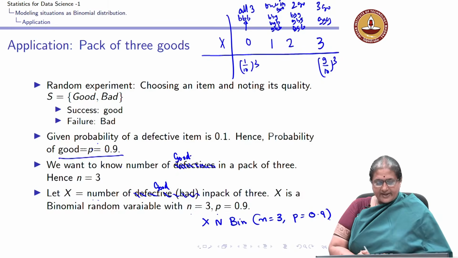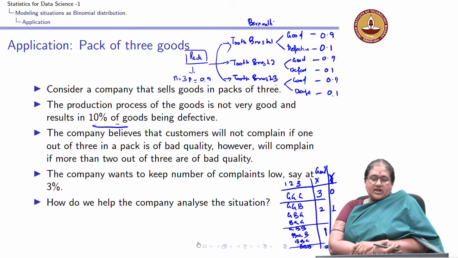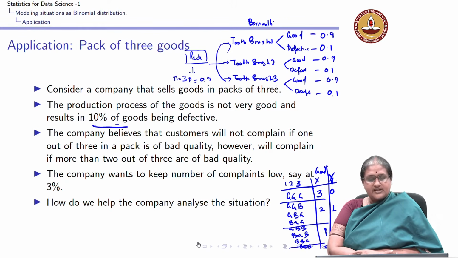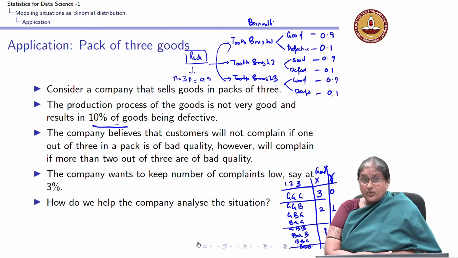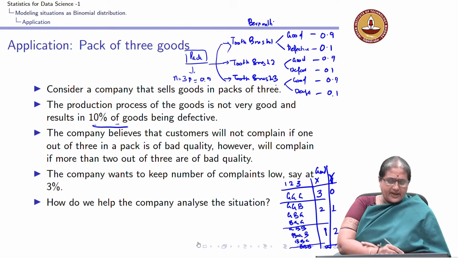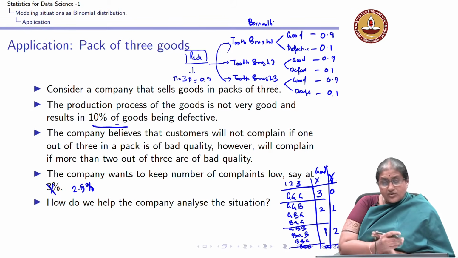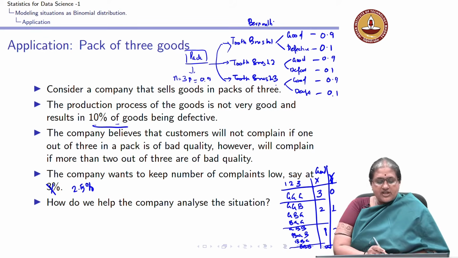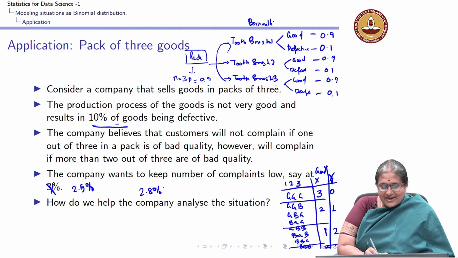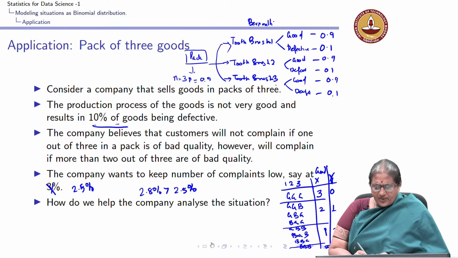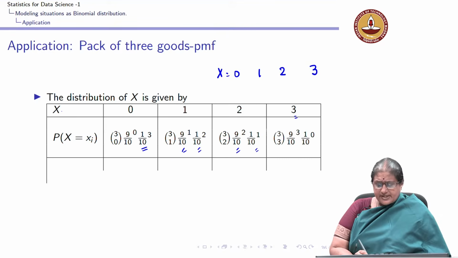Again, you see that the company wants to keep this at less than 3%, and it is at 2.8%. So, I am meeting my goal. However, if the company had kept this at 2.5%, which is a threshold a company sets, you see that 2.8% is greater than 2.5% and the company misses its goal of keeping customers happy.